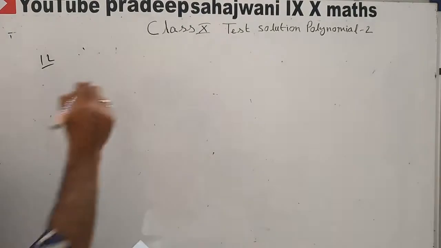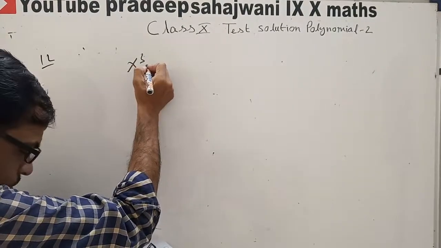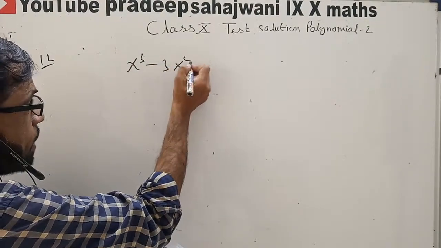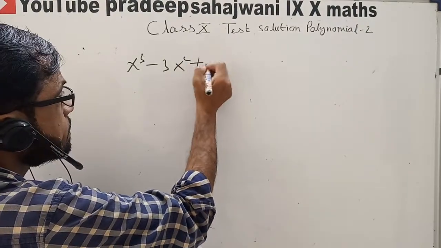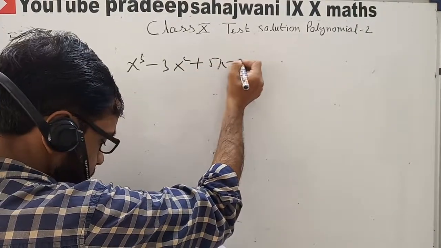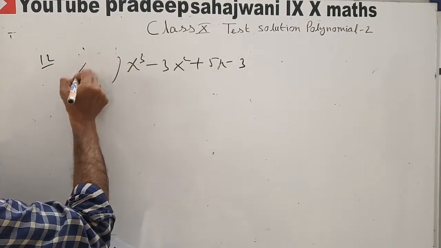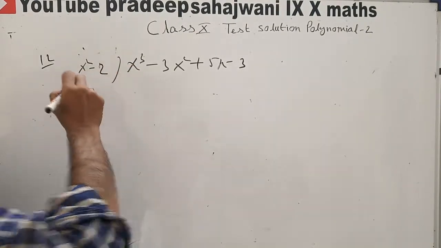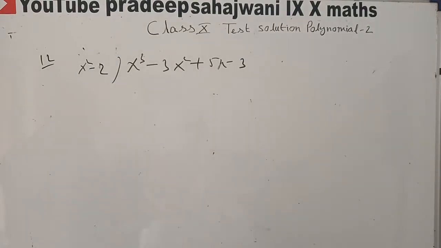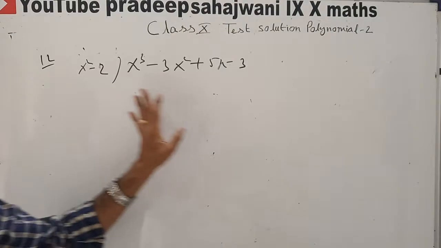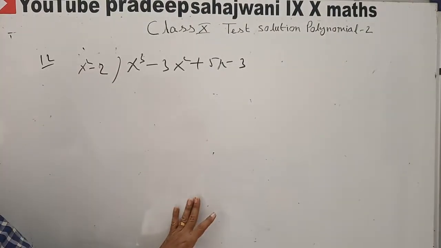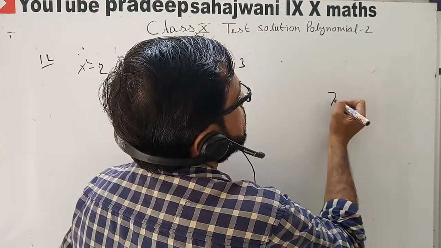What must be added to x cube minus 3x square plus 5x minus 3 so that it is divisible by x square minus 2? What do we add to x cube minus 3x square plus 5x minus 3 so that it completely divides? Okay, likewise this, suppose I am taking this one,